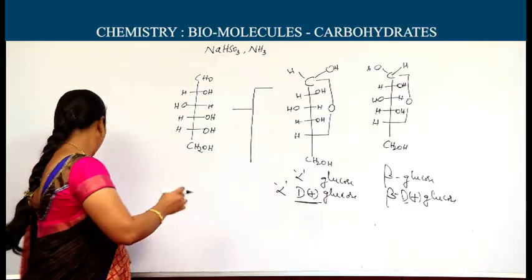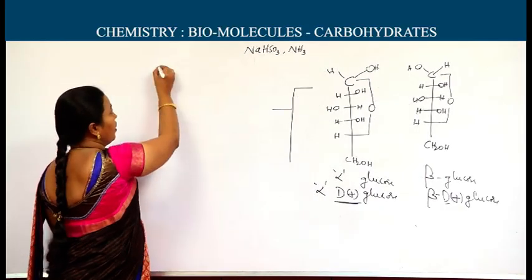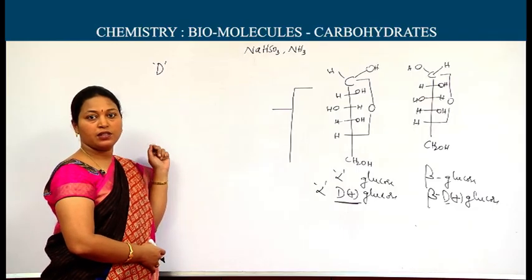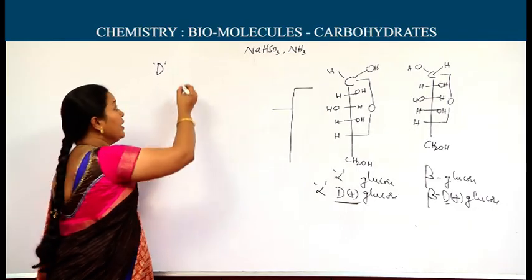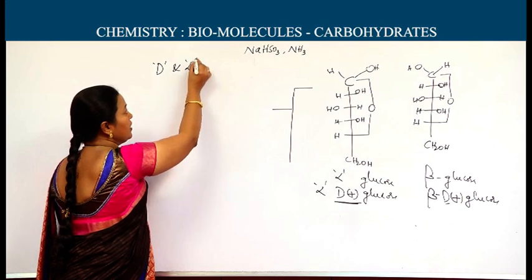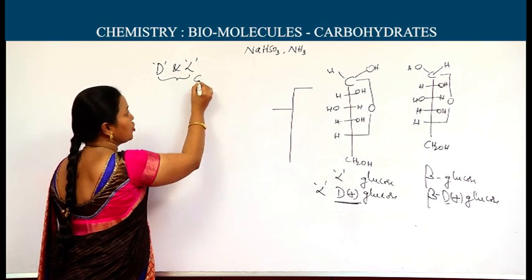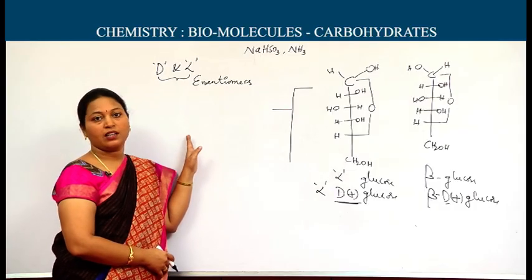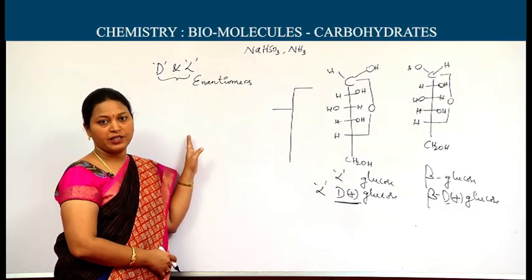D and L: the D that I wrote there indicates the absolute configuration. Absolute configuration includes D and L forms. These two are enantiomers. Enantiomers are the optical isomers which are non-superimposable mirror images.